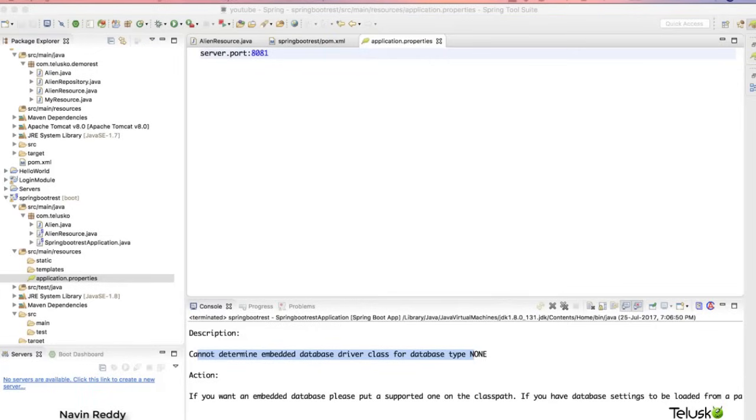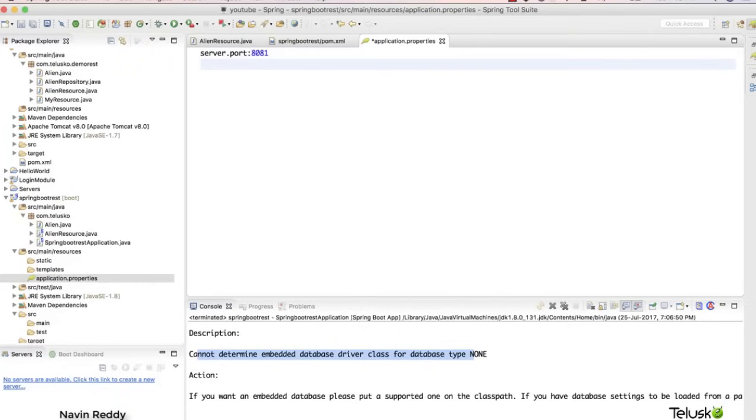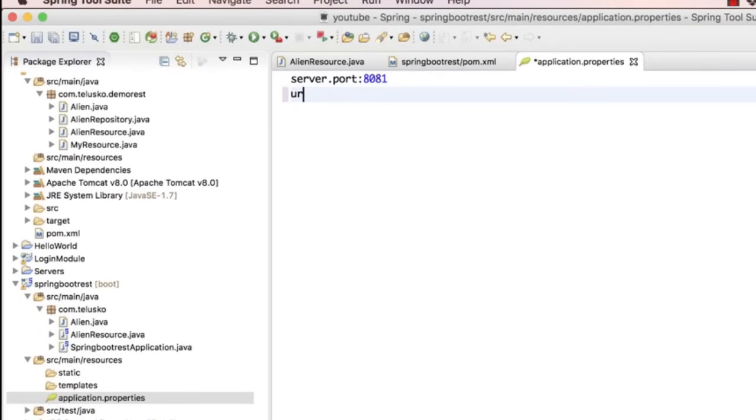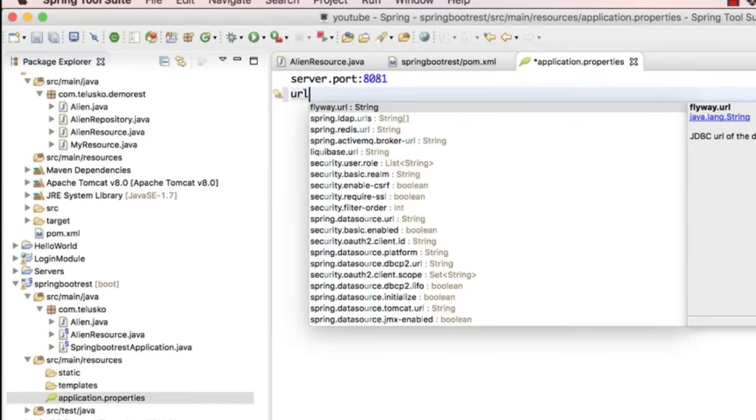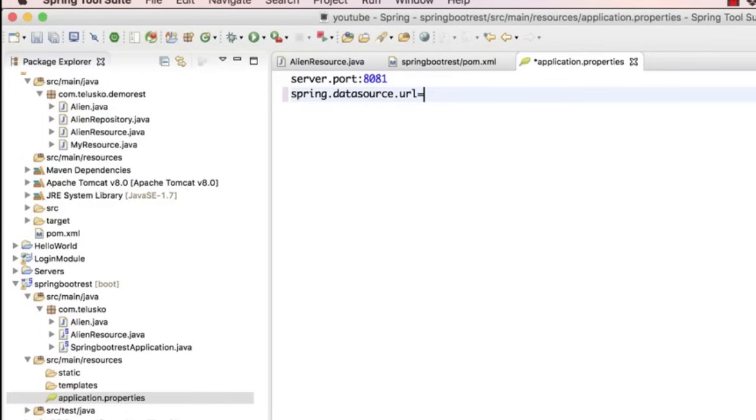But which properties do you have to mention? What are the settings we have to do here? It's very easy actually. You can mention url and it will give you a list here, right? And inside this list, you have to select spring.datasource.url, because we are using a data source concept here. And in this we'll mention jdbc:mysql://localhost. The same property you have to mention in normal JDBC, right? So we mention 3306 / the database name.